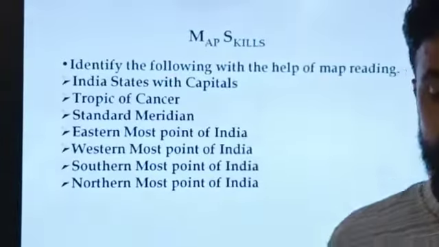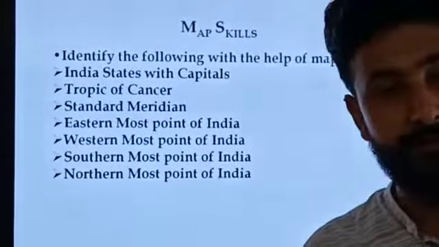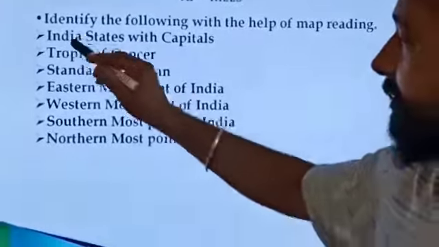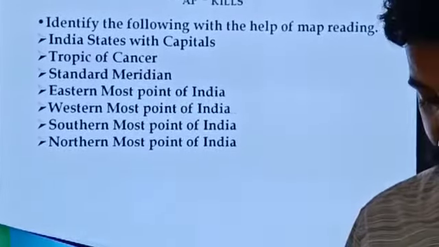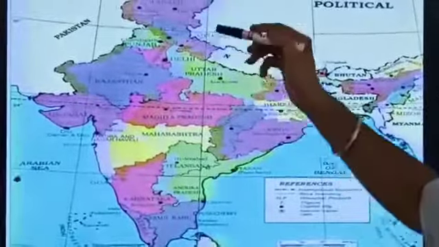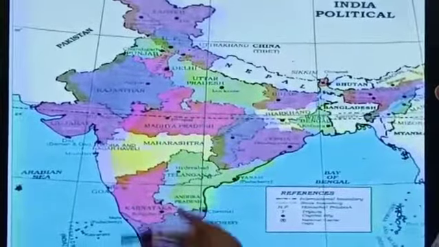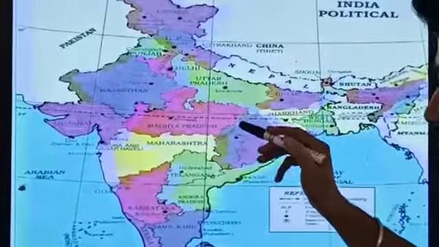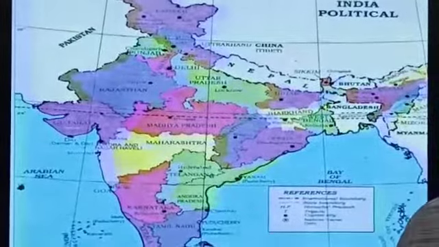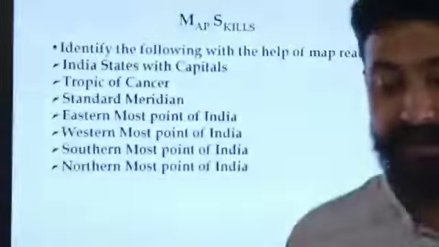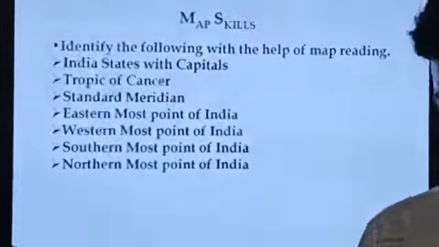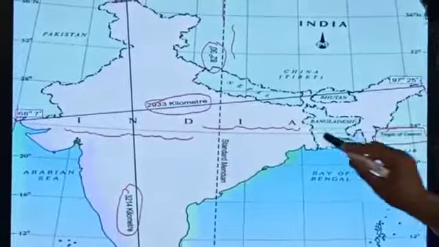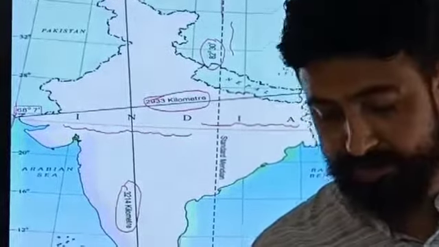So next, this is a very important part, map skill. You are required to plot on your maps also. So what they have mentioned, India states with capitals. This is our map. These are the different states they have mentioned, like Rajasthan, Gujarat, Madhya Pradesh, Uttar Pradesh, Himachal Pradesh, Bihar, Chhattisgarh, Karnataka, Tamil Nadu, right? After that, they want the Tropic of Cancer. We have already discussed where it is. This dotted line is the Tropic of Cancer. Its location is 23 degree 30 minutes, right?